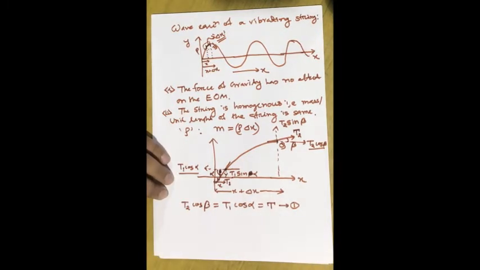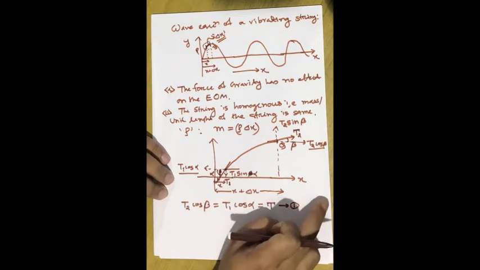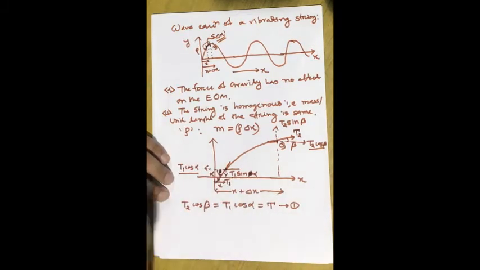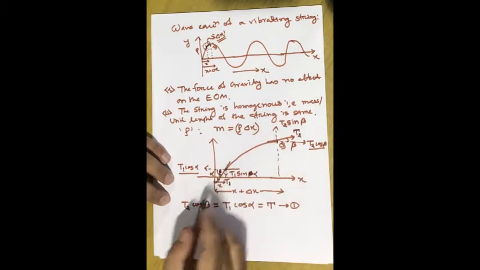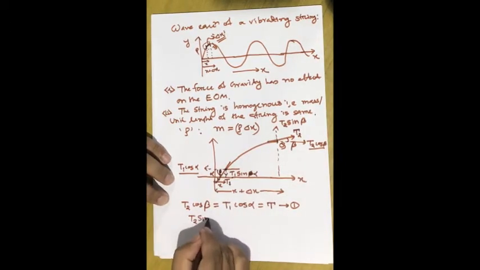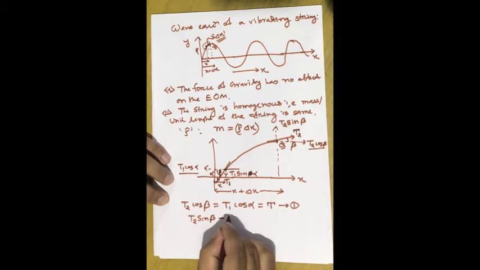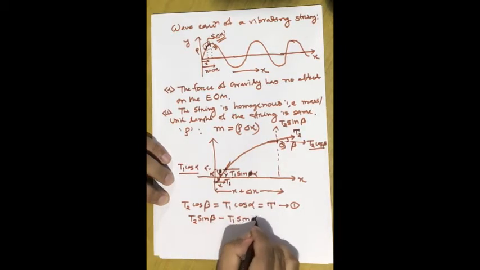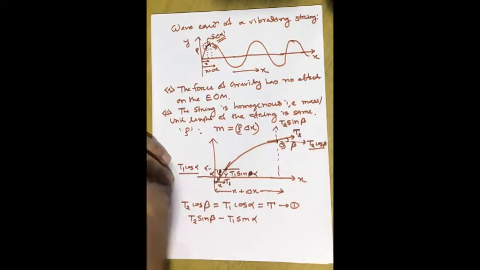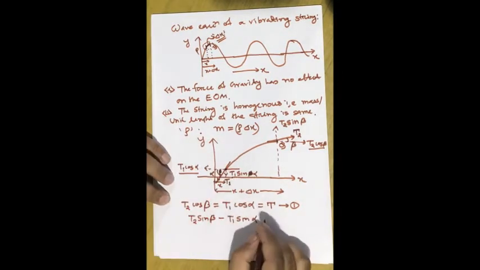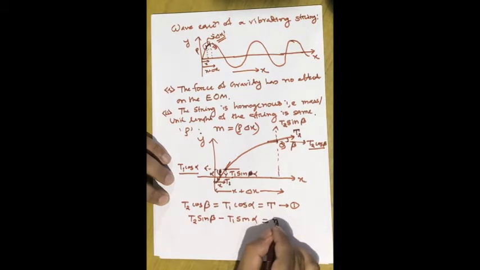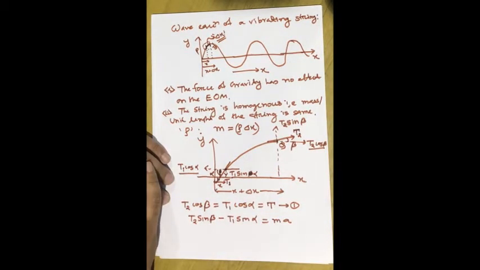Okay, now this is the x part of the equation. Now let's consider the y part of the equation. Then in the y direction, the force is T2 sin beta minus T1 sin alpha, because these forces are in opposite direction, and since we are considering the displacement along the y-axis, therefore this must be equal to the mass into acceleration in the y direction. This is nothing but Newton's second law of motion.